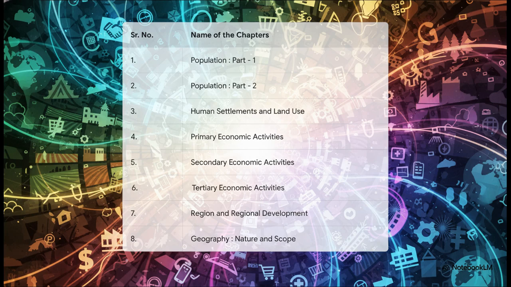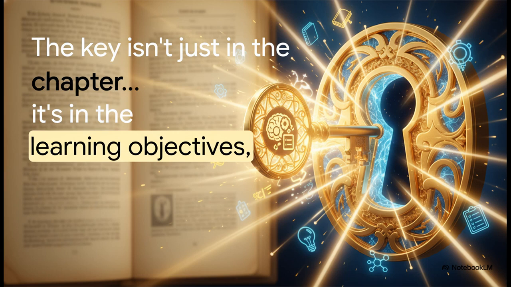You've already worked your way through population, settlements, the primary sector, the secondary sector, and boom, there it is, Chapter 6, Tertiary Economic Activities. But here's the thing, just reading the chapter from start to finish isn't the smartest way to study. Now here's the real secret. The textbook gives you a key right at the beginning of the chapter. It's not buried somewhere deep inside, it's right there in the list of competencies or learning objectives. Think of this as your study guide written by the very people who created the syllabus. They are literally telling you what they expect you to know for the exam.